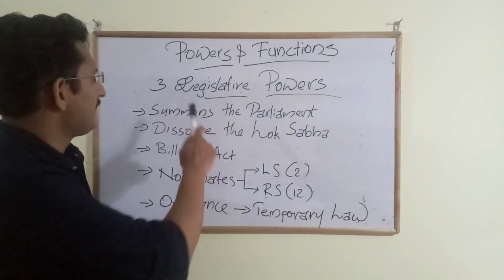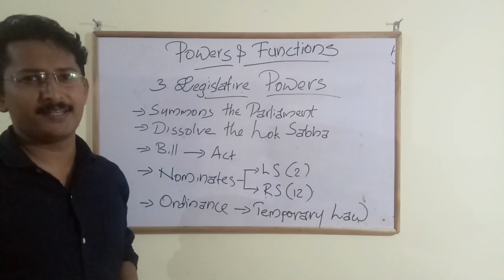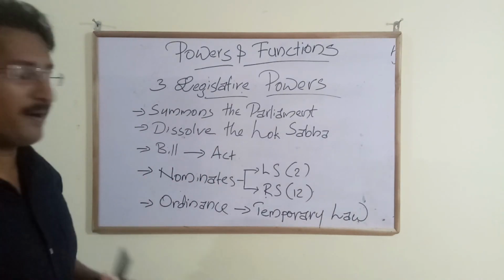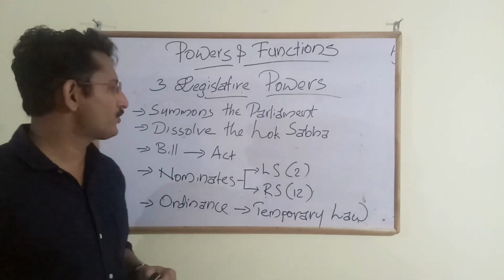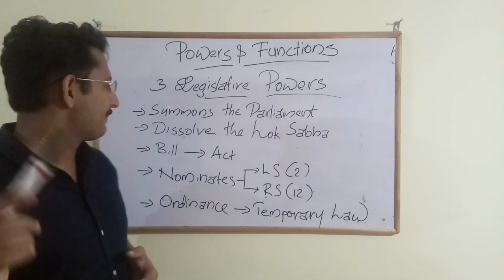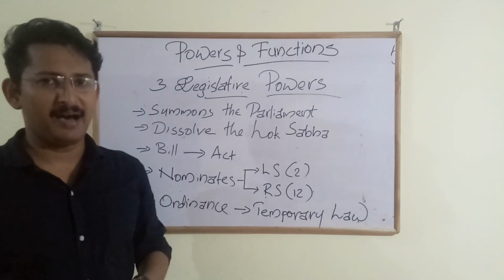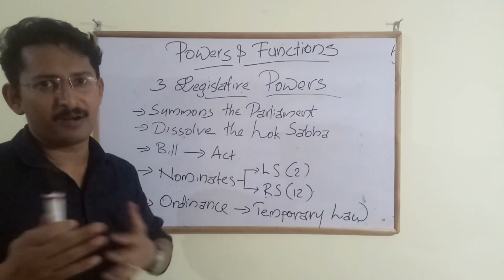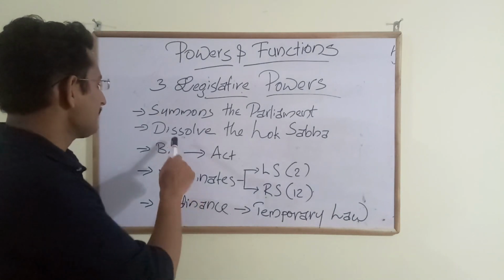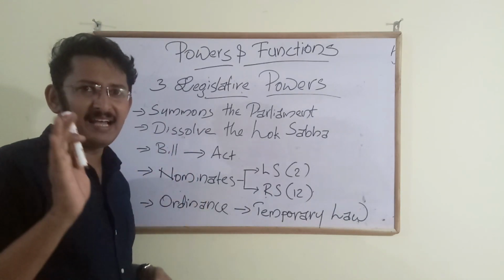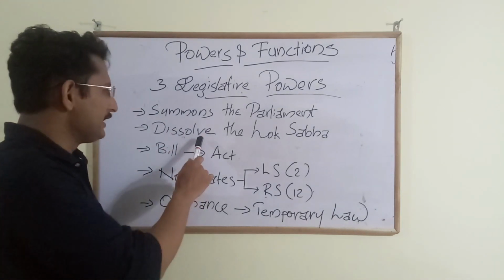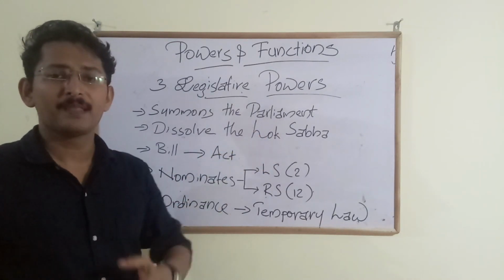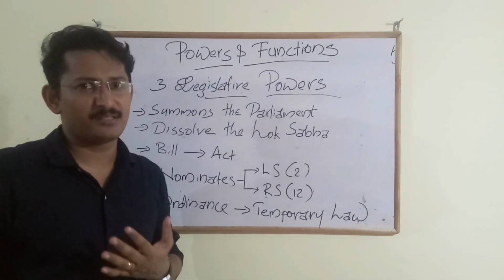When we come to the legislative powers of the president, he has got many powers. As we have discussed in the previous session, the president summons the parliament. So he has the power to call or arrange the parliament, and he also has the authority to dissolve the Lok Sabha before its term ends.